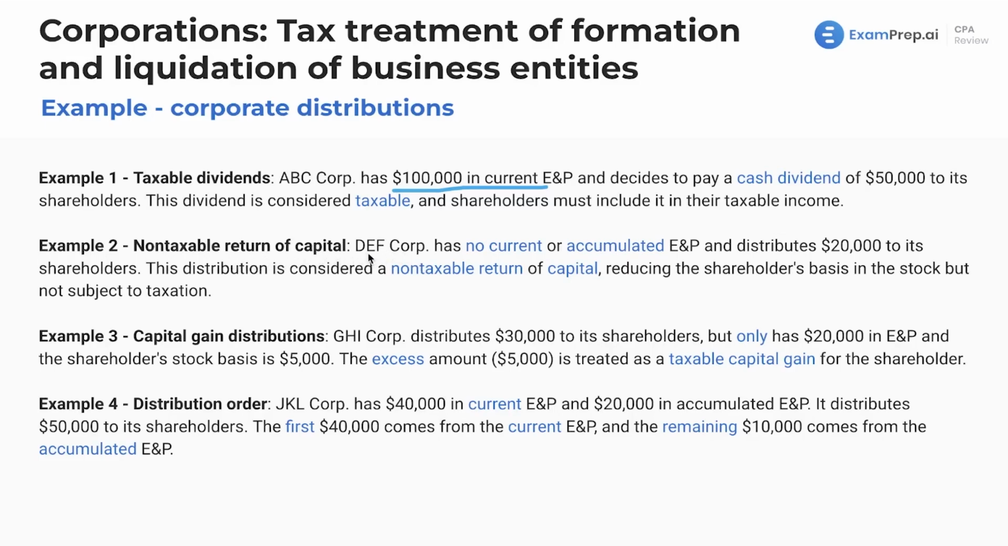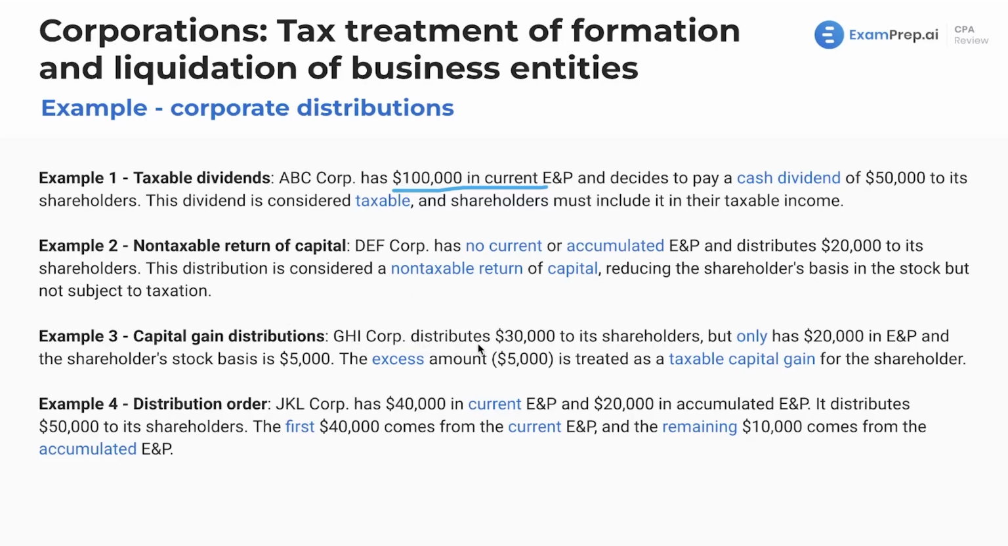Non-taxable return of capital. In this case, this company has no current or accumulated E&P. They must have either made nothing, have losses, or distributed everything already. But they're going to distribute $20,000 to its shareholders. And again, where does that money come from? Don't worry about it. It's probably from a loan. They could just have cash sitting there. This distribution is going to be considered a non-taxable return of capital. It's going to reduce the shareholders' basis in the stock, but it's not subject to taxation.